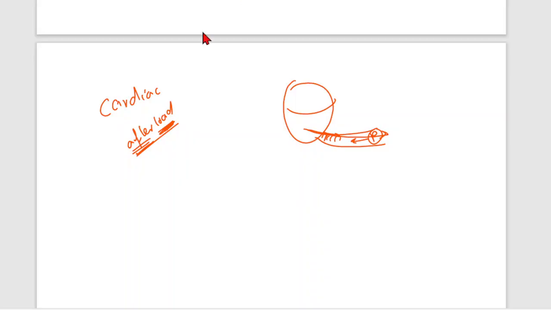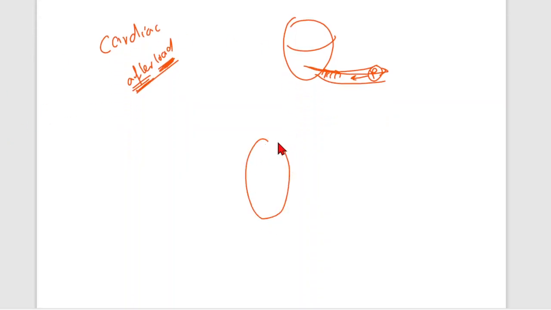For example, this is your heart. Your safe heart, your lovely heart. Here the blood is present, and here in the aorta there is also blood present, but here the pressure is very high, 3x, and here the pressure is just like 1.